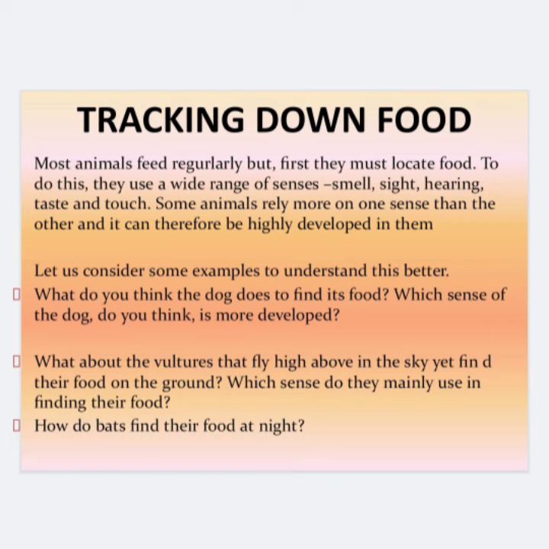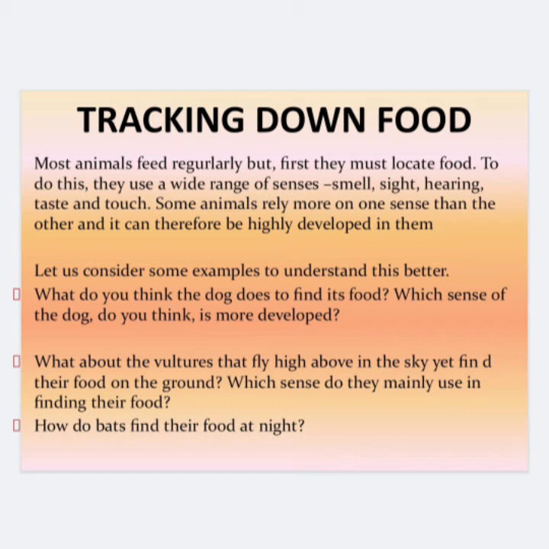So here we can see, if one is using the sense of smell, the other is using another sense to locate its food. It is not compulsory that all the animals should use the sniffing method to locate the food, right? So the senses are more strongly developed in some animals than in other animals.